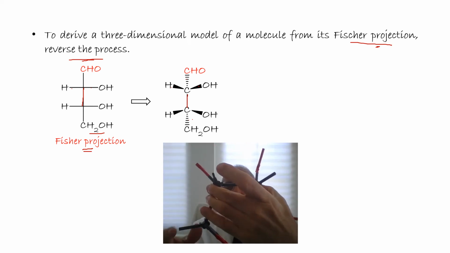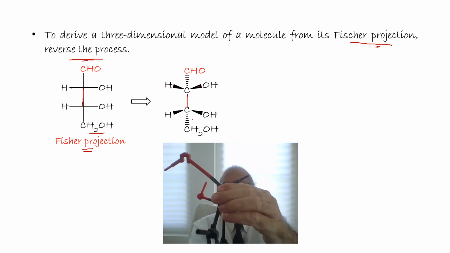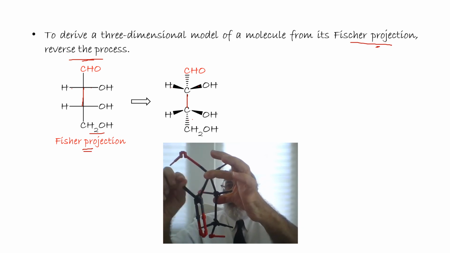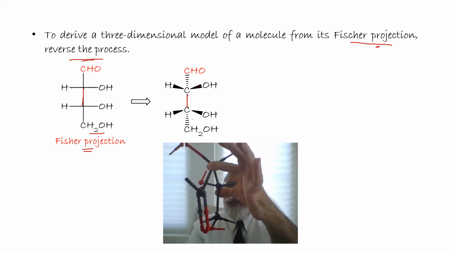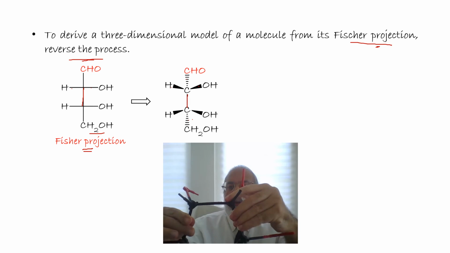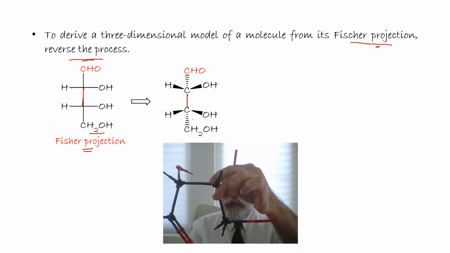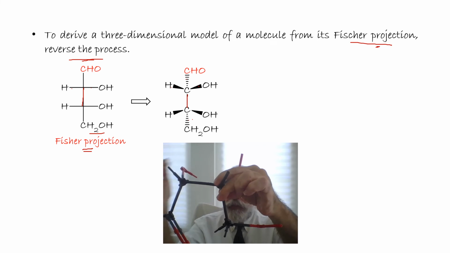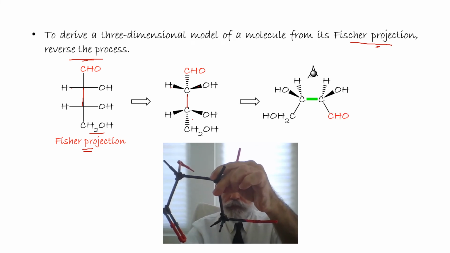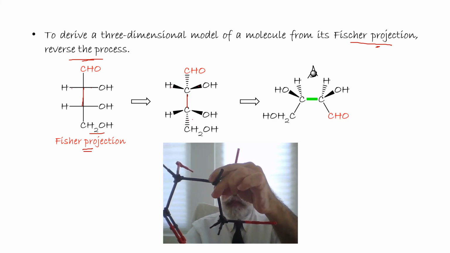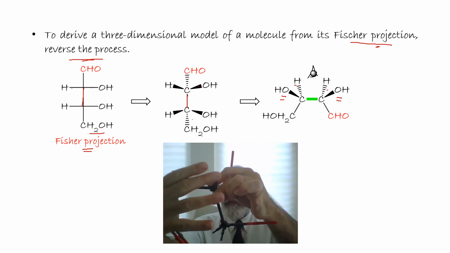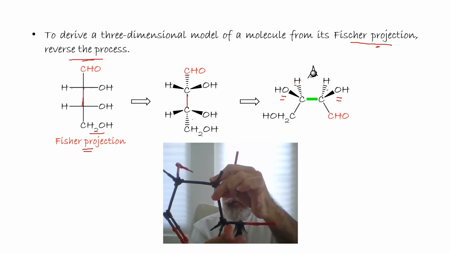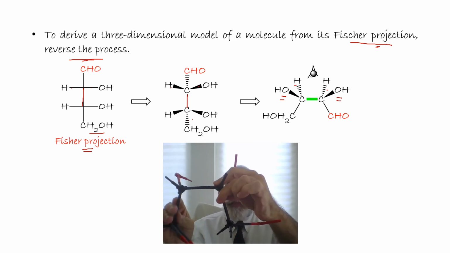Here we have it. The aldehyde in the back. The OH in the right, OH in the right, and then CH2OH. If I put the molecule this way, so the OH will be up the plane, OH up the plane, the two H's are in the back. The aldehyde and the CH2OH will be on the plane.